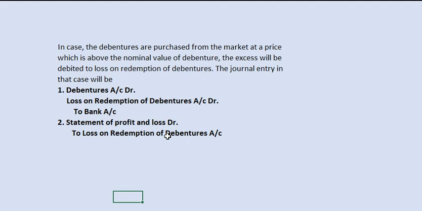So here is the journal entry. First, debentures account debit, the amount of the debentures, loss on redemption of debentures, the loss on this repurchase, to bank, the amount paid. And this loss is to be transferred to the statement of profit and loss.